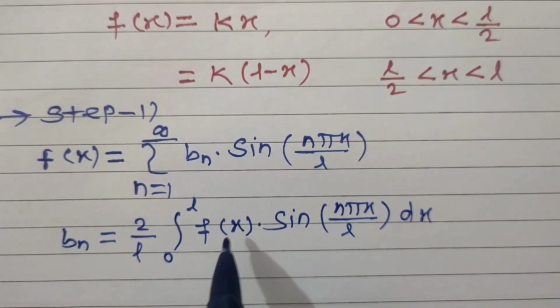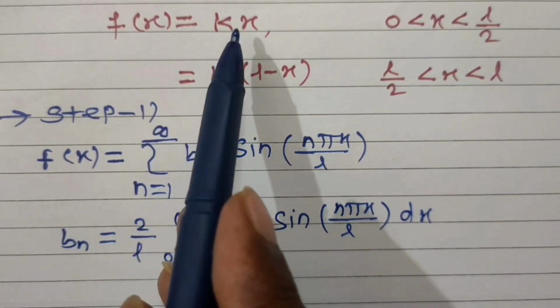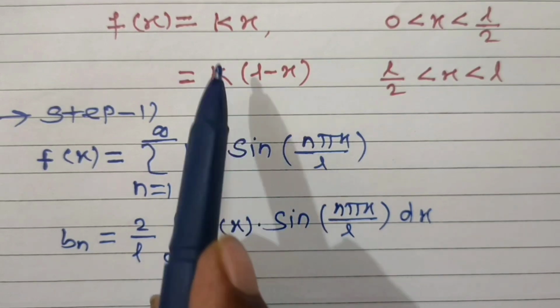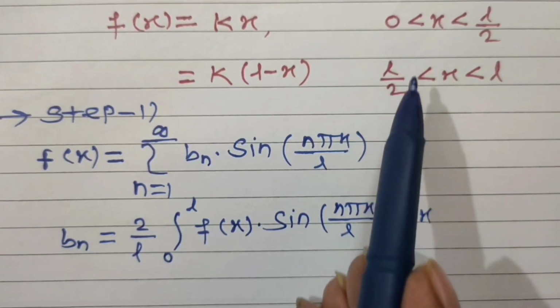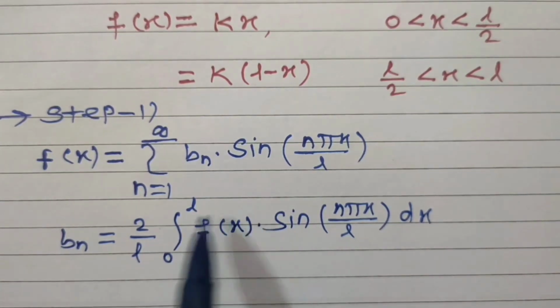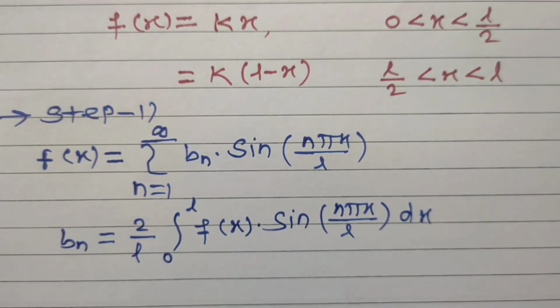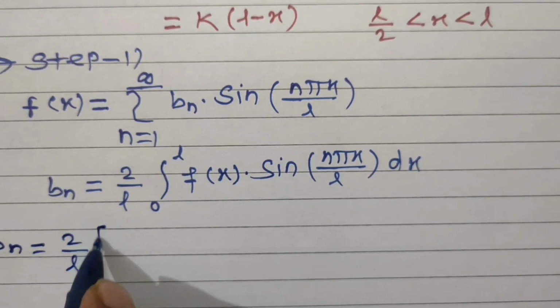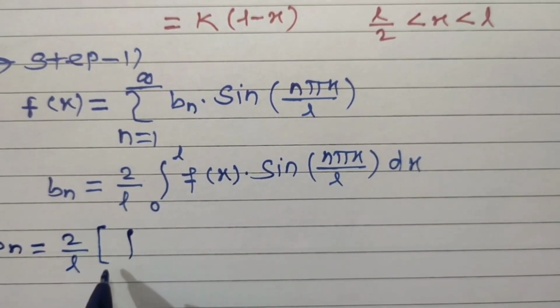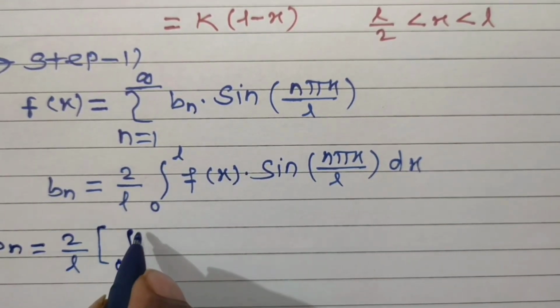Okay. Replace f of x by kx and k into L minus x. F of x is having two values in two different intervals. So split this integral in two integrals. Hence we can write Bn is equal to 2 upon L. Now first integral for the interval from 0 to L upon 2.